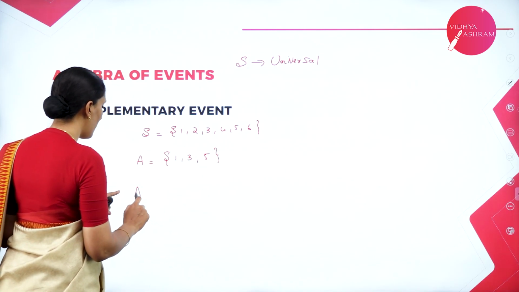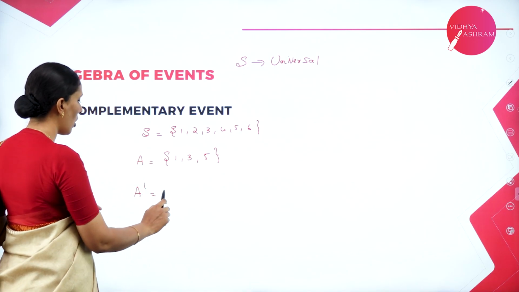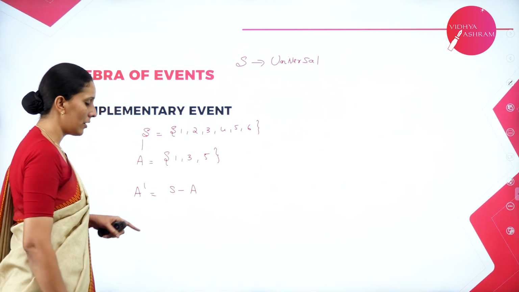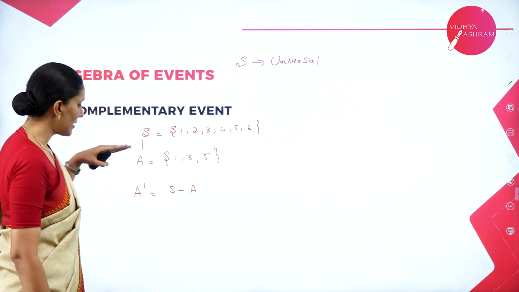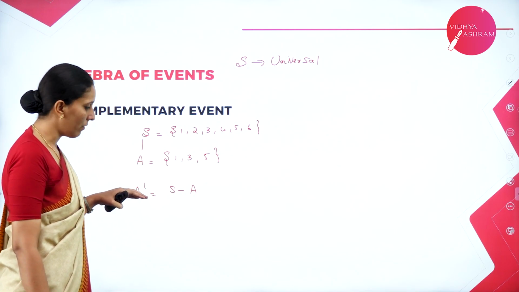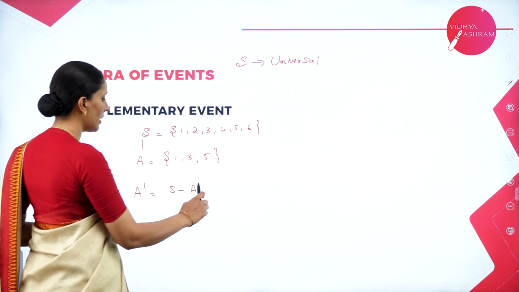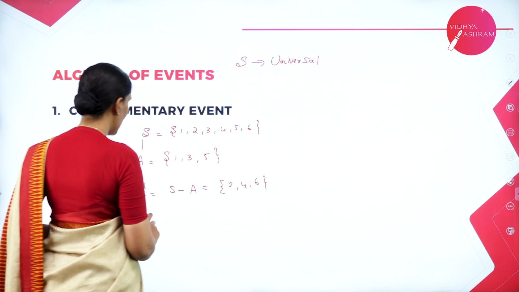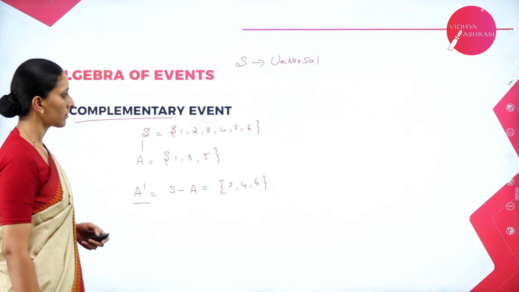Then A complement is the outcomes which are not in A, and it is always S minus A. So when you subtract these two sets, you will get A dash, or we can say that A dash is a set or a complementary event which contains the outcomes which are not in A. Which are not in A here? That is 2, 4, 6. And here A dash is called the complementary event.